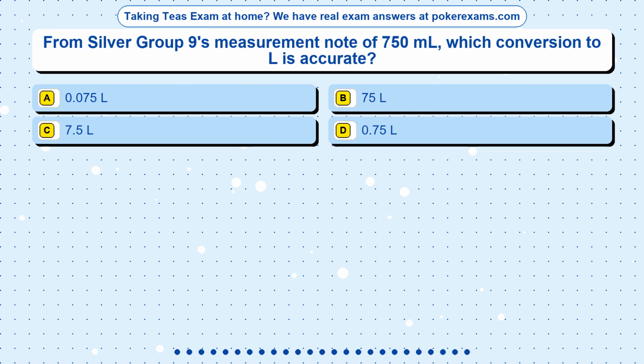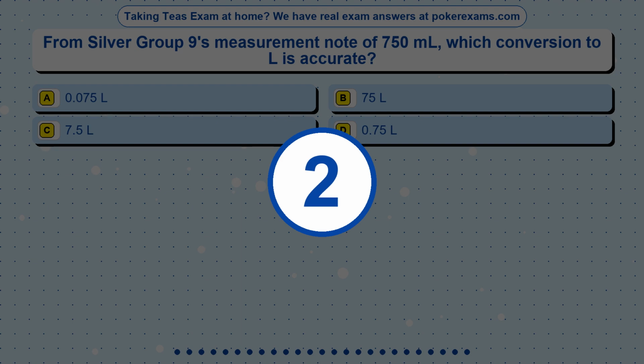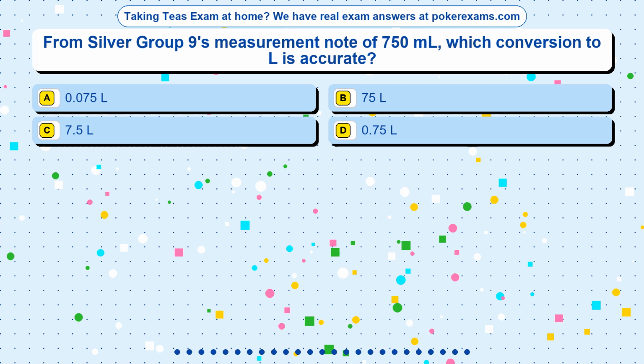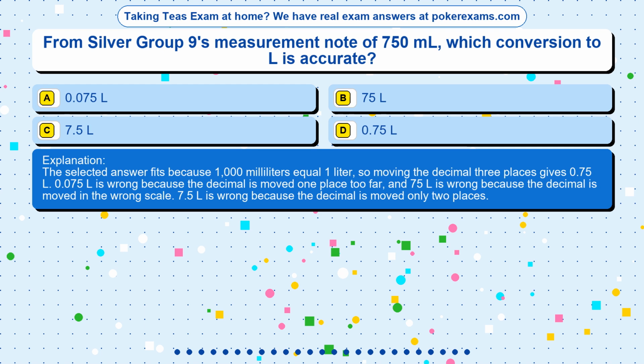Question 11. From Silver Group 9's measurement note of 750 ml, which conversion to L is accurate? Option A 0.075 L, Option B 75 L, Option C 7.5 L, Option D 0.75 L. The correct answer is option. The selected answer fits because 1000 milliliters equal 1 liter, so moving the decimal 3 places gives 0.75 L.